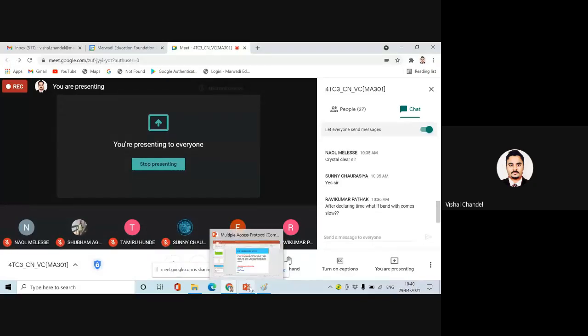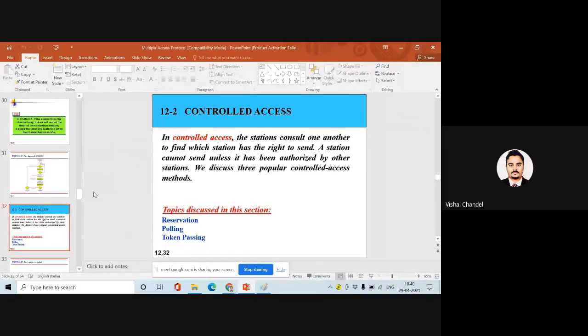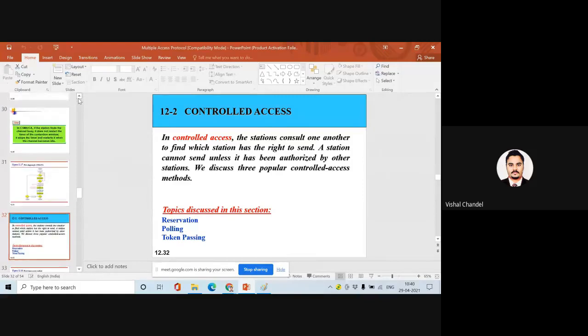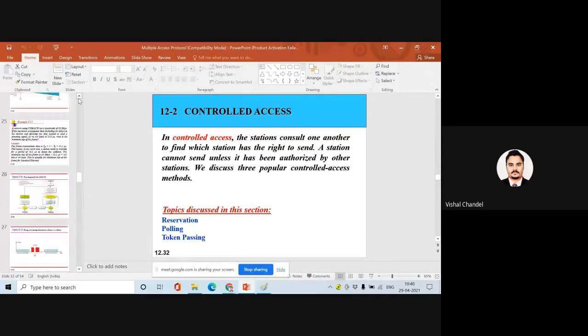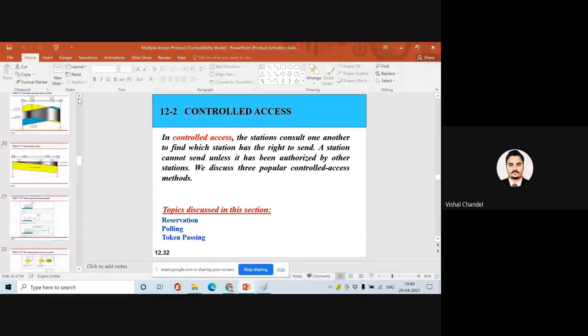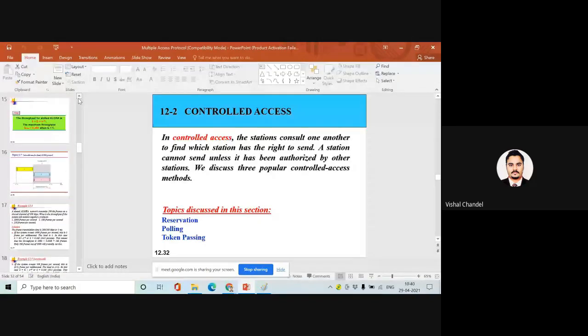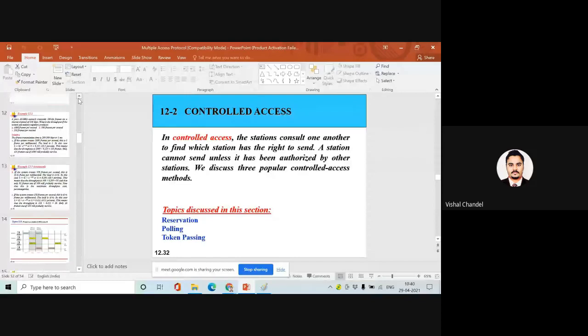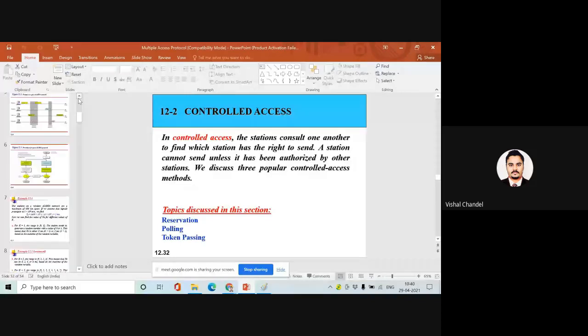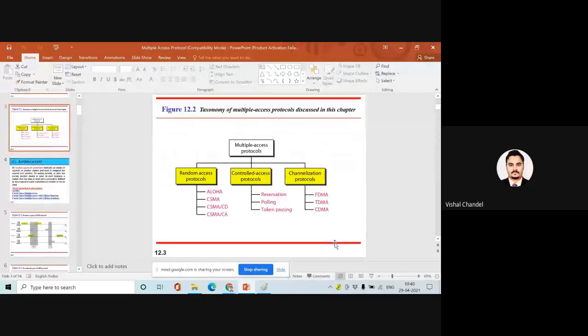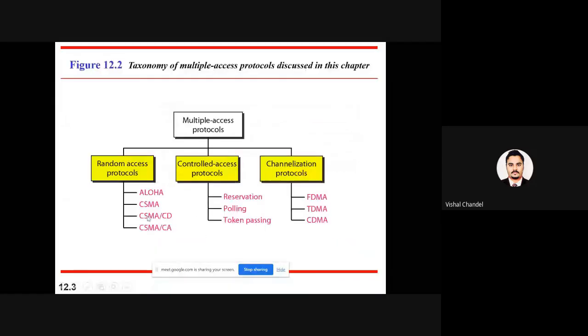Okay guys, let's come to the next point. After the discussion of the first method, the random access protocol, by this diagram we have completed all the protocols related to random access.